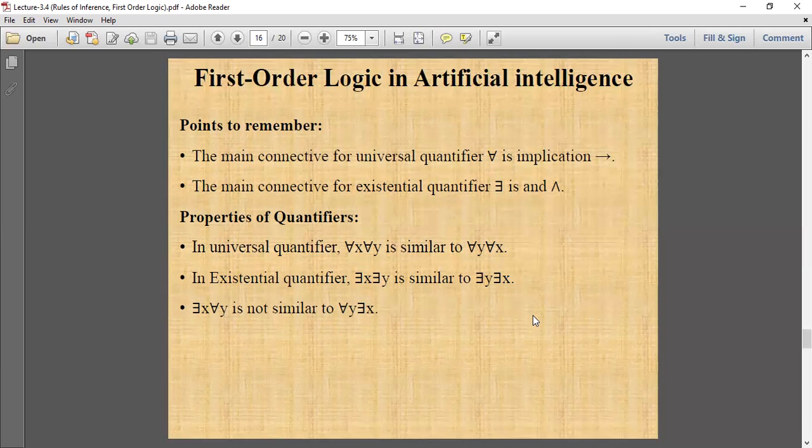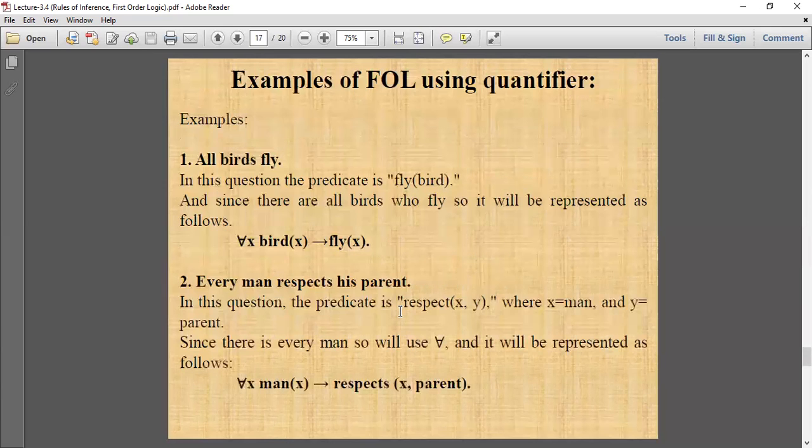In existential quantifier, ∃x ∃y is similar to ∃y ∃x. But ∃x ∀y is not similar to ∀y ∃x. These are not similar.